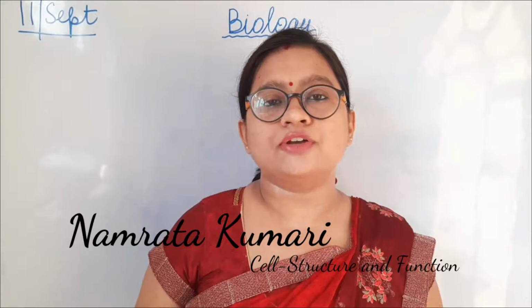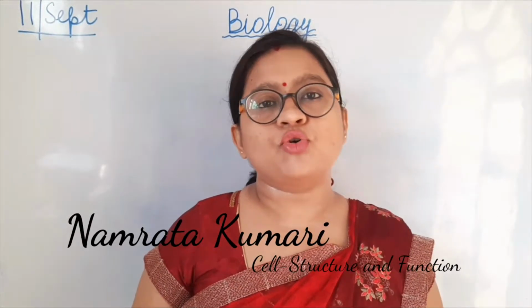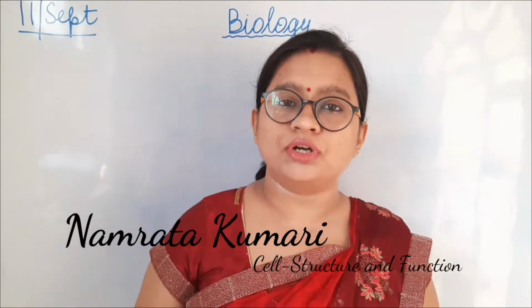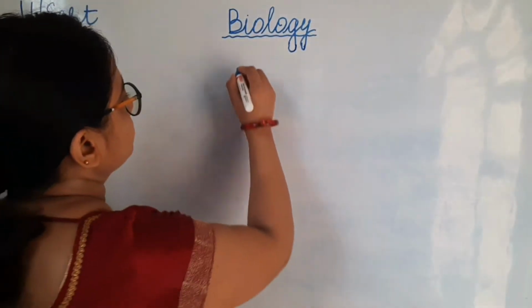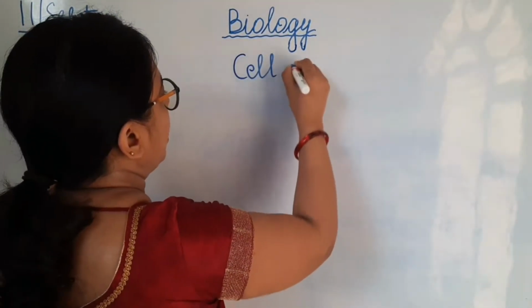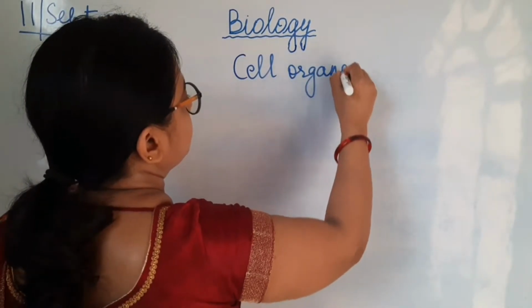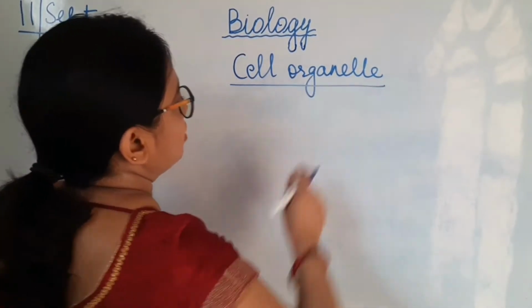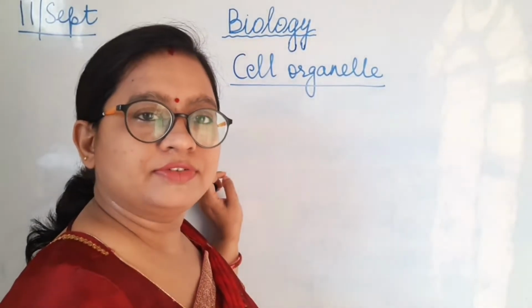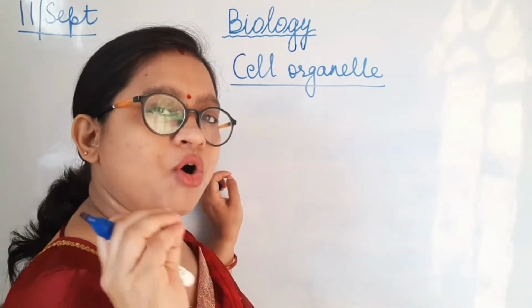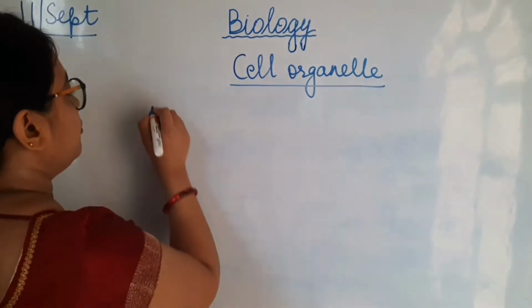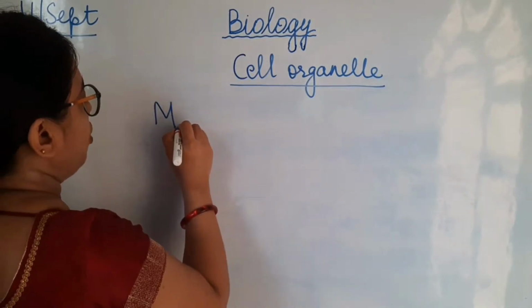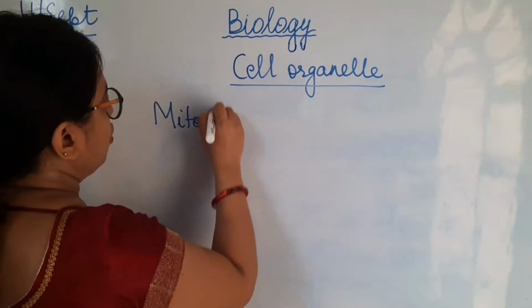I am going to start first with mitochondria. Where is mitochondria present in the cell and what does it look like? Let's discuss that. The first cell organelle which we are going to discuss is mitochondria. These cell organelles are present in the cytoplasm. Organelle: like in your body, an organ does a specific function, similarly, organelle is the term used for the smaller structures. So the first cell organelle which we are going to discuss is mitochondria.